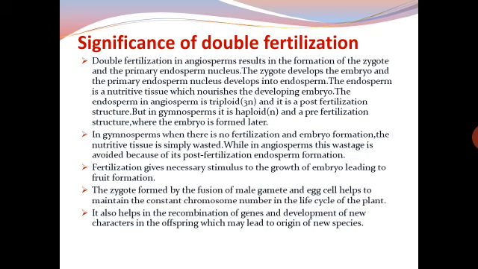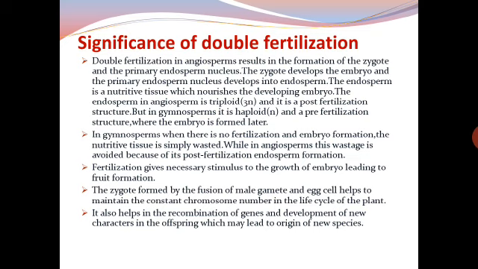The zygote develops into the embryo and the primary endosperm nucleus develops into endosperm. Now this endosperm is a nutritive tissue which nourishes the developing embryo.